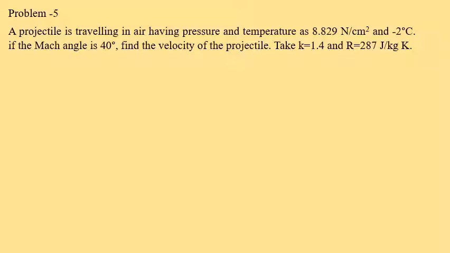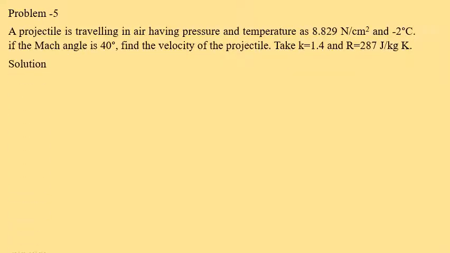Take K is equal to 1.4 and R is equal to 287 joules per kg Kelvin. Now the projectile is traveling at a certain velocity, and the pressure and temperature are given, and also the Mach angle is given as 40 degree. So now I want to find out the velocity of the projectile.